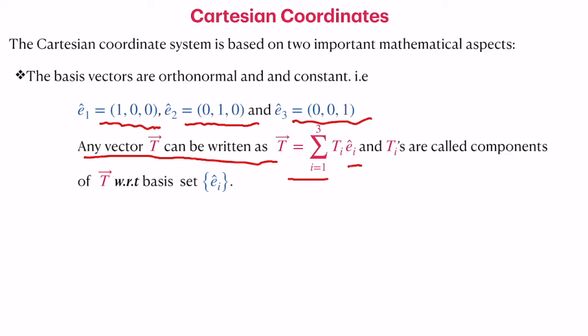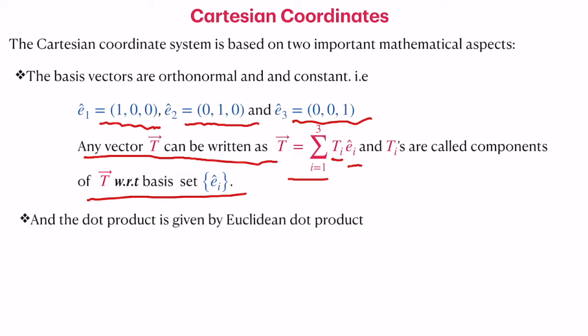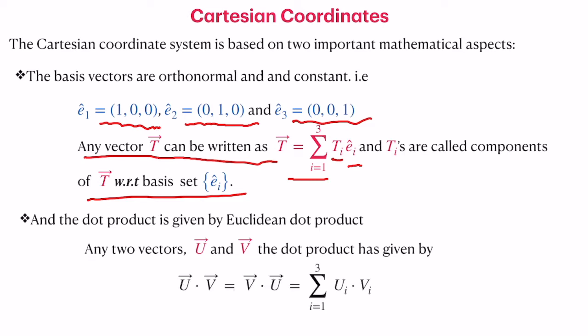So Ei's are the bases and the Ti's are the components of the vector in that basis, or with respect to that basis. So we express our laws of physics in terms of the vector. That basically means we fix our bases and write the laws in terms of the components. And the dot product in this space is given in terms of a simple quadrature.